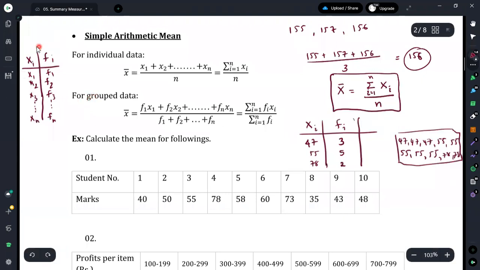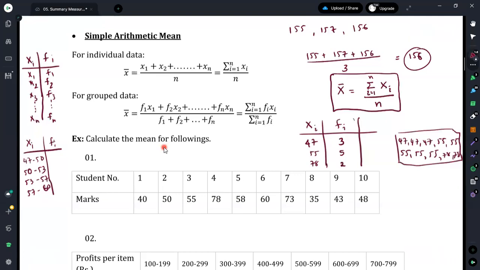But sometimes, rather than having xi as individual values in the frequency distribution, we may have the values as classes. Therefore here the xi values are denoted as classes and the fi values are given. Suppose you have 47 to 50, then 50 to 53, 53 to 57, and 57 to 60. Therefore instead of single values, we have some classes.